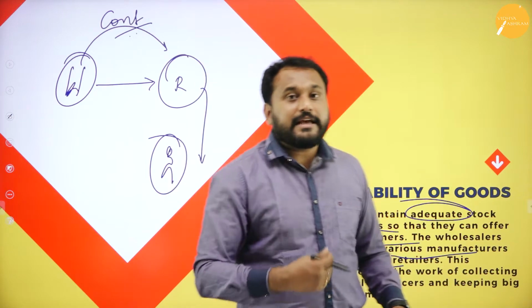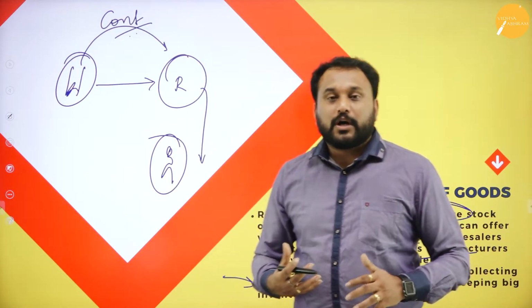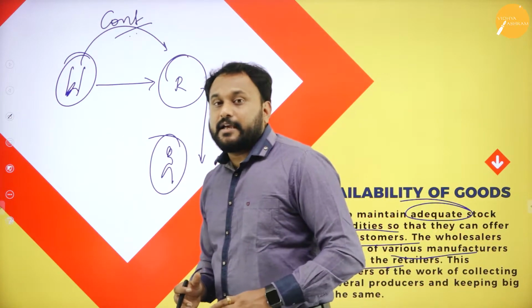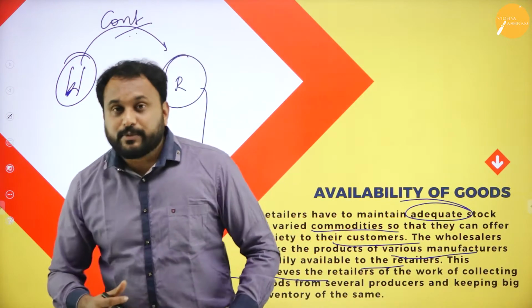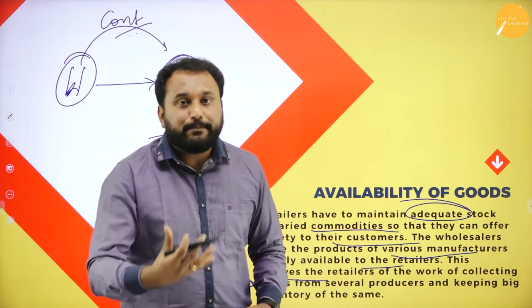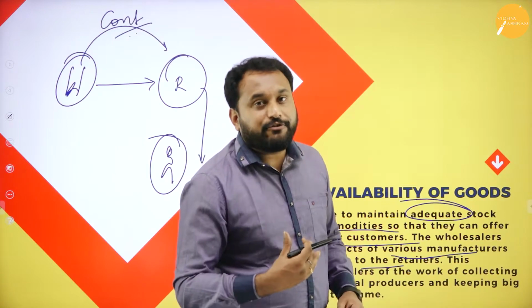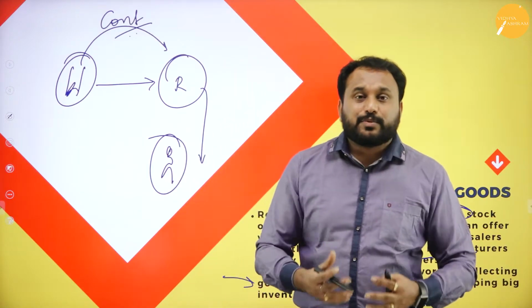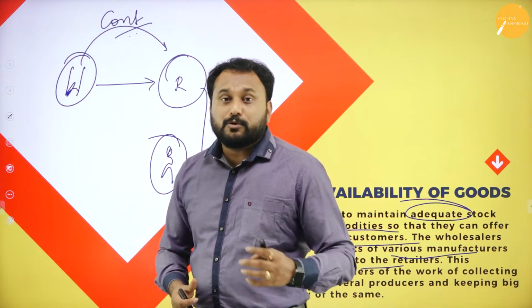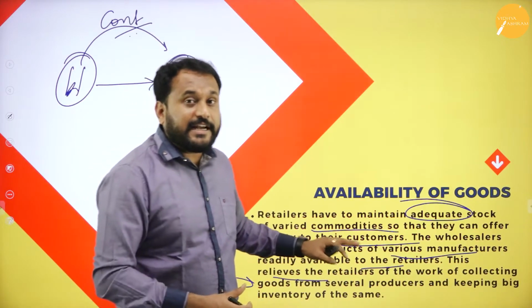So he'll help the retailer to know what products are in the market, and that too are in demand. That is why if you have a very good rapport with the wholesaler, the wholesaler will give you everything ready and set.